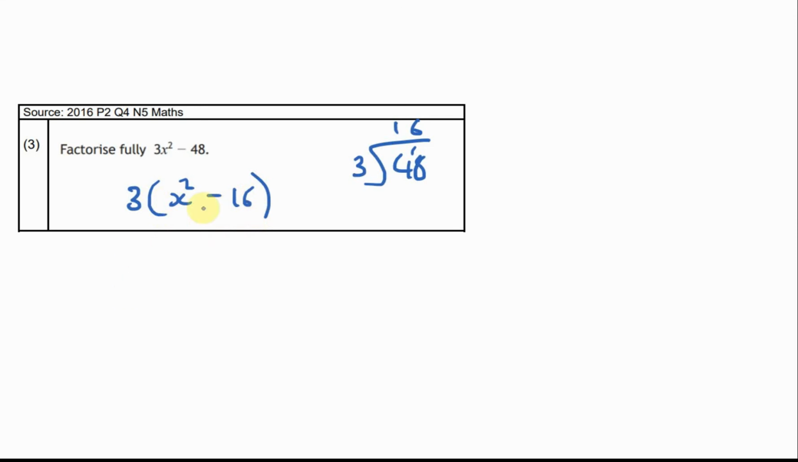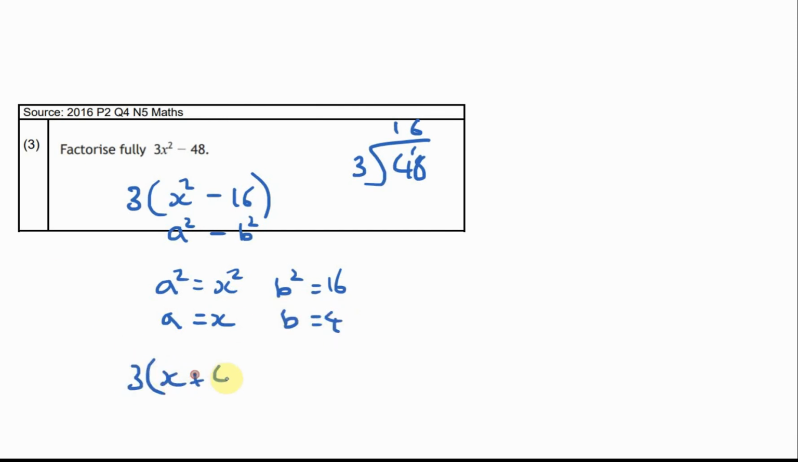This looks like a difference of two squares, so I'm saying that the x squared is a squared, and the last bit is the b squared. So a squared is equal to x squared, so I could write a squared equals x squared, and b squared is equal to 16. Square root both sides, a is equal to x, and b is equal to 4. So I could rewrite that as 3, x plus 4, x minus 4.